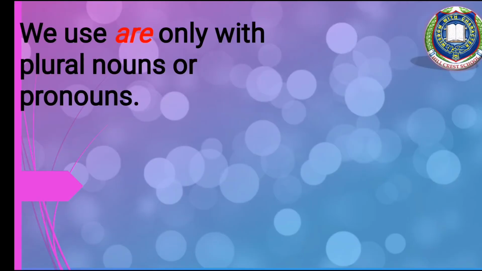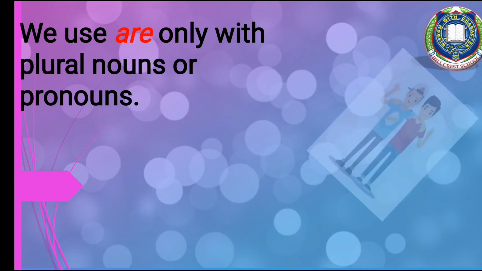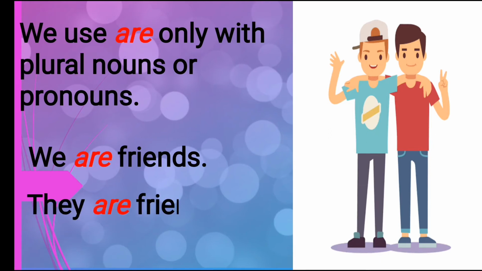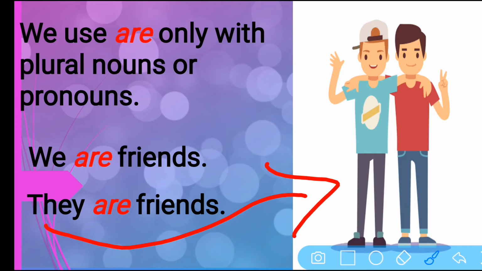Now we use are only with plural nouns or pronouns. Like for example, we are friends. Suppose you are talking about yourself and your friend, okay? You can say we are friends. Or if you talk about others, you can say they are friends, okay? They are friends. Now there are more than one. That's why we use the word are.